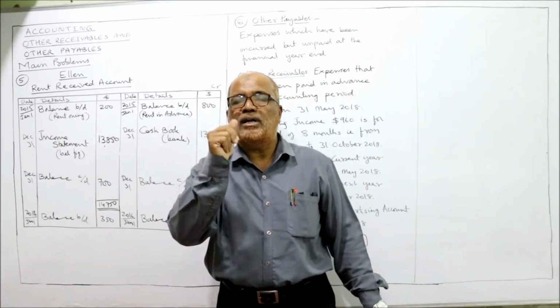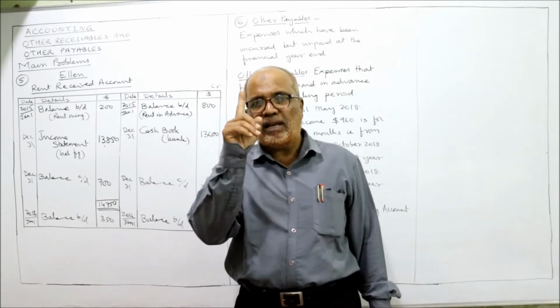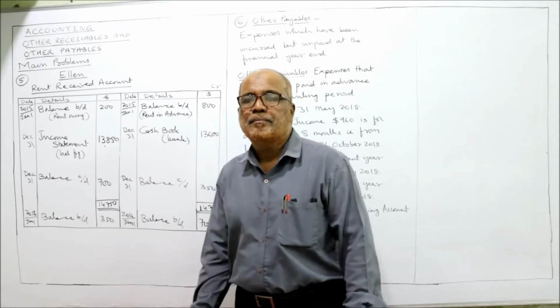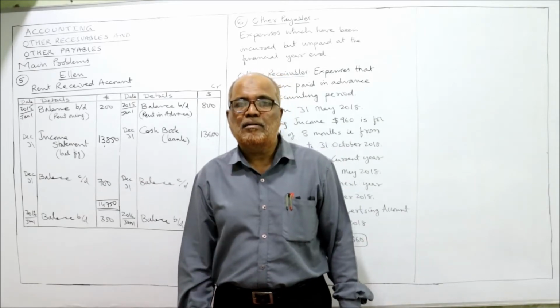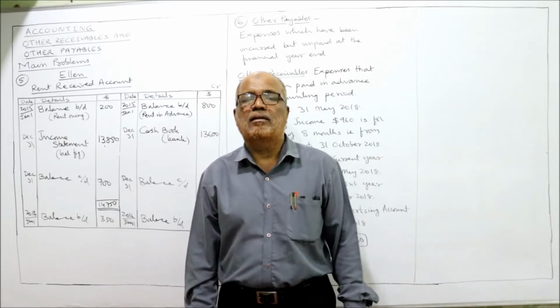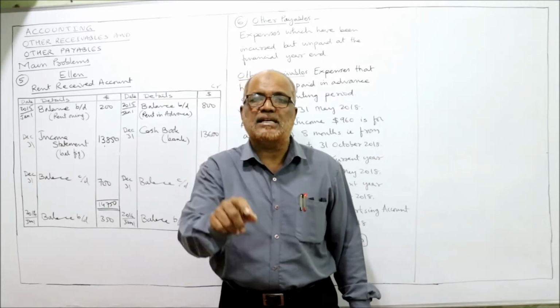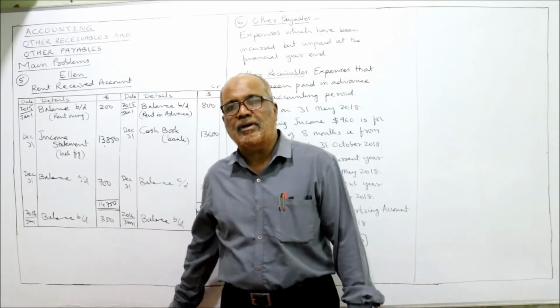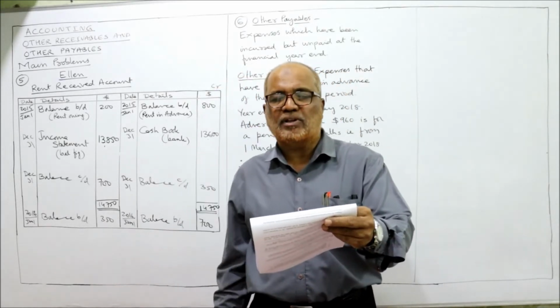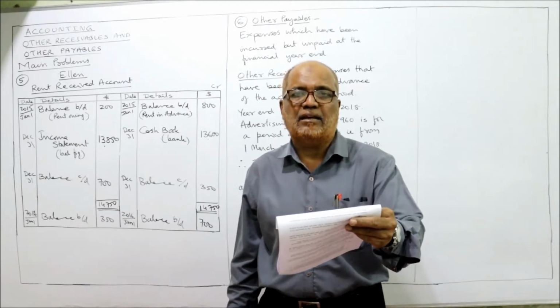But the rent of the year is only 1 lakh. 20,000 we have paid for the next year. That is advance rent paid. So when advance rent is paid, it is called other receivable. So other receivable is an asset. Other payable is a liability. That's all.